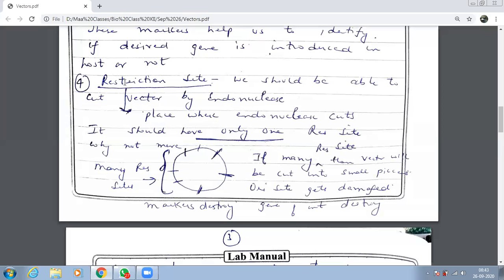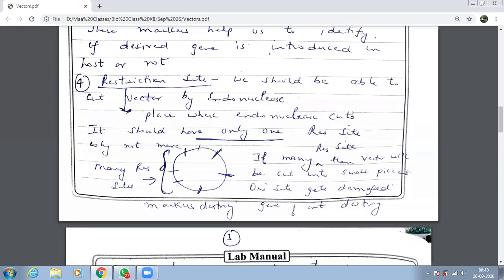Don't get confused. What does restriction site mean? I put an arrow. Later I realized after writing that maybe you don't understand. So restriction site is the place where endonuclease cuts. What is restriction site, children? Place where endonuclease cuts. So we should have one restriction site. But remember, we should have only one restriction site normally in vectors.